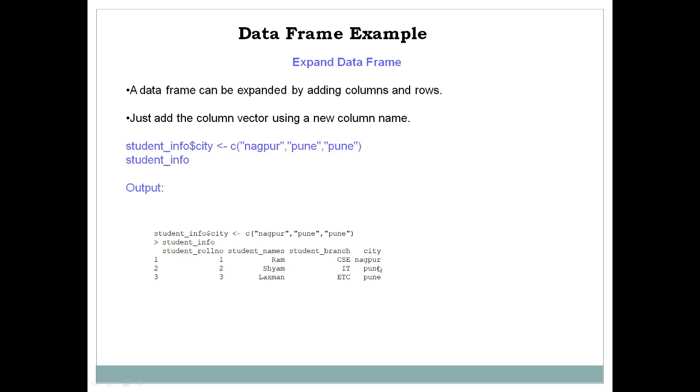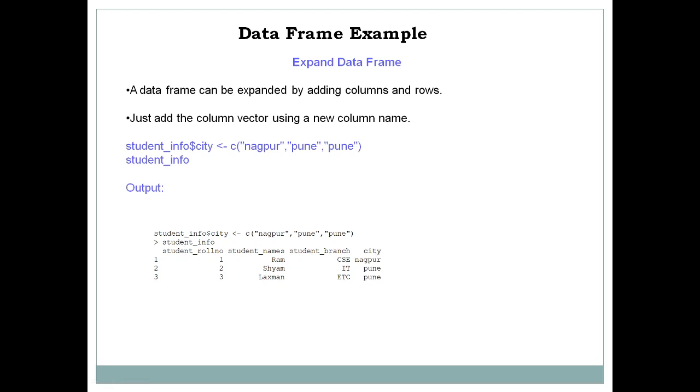Now next one is, suppose I want to add a new column to my data frame. Is it possible? Yes, it is possible. You just add the column vector using a new column name. So how can you do this? student_info is the name of the data frame variable. Then $city is the name of the new column which I want to add, and then the vector Nagpur, Pune and so on, these are the values that I want to provide in the city column. Finally, when I print the data frame variable, I will get this kind of output: roll number, name, branch and city. City is the new column that we have added.